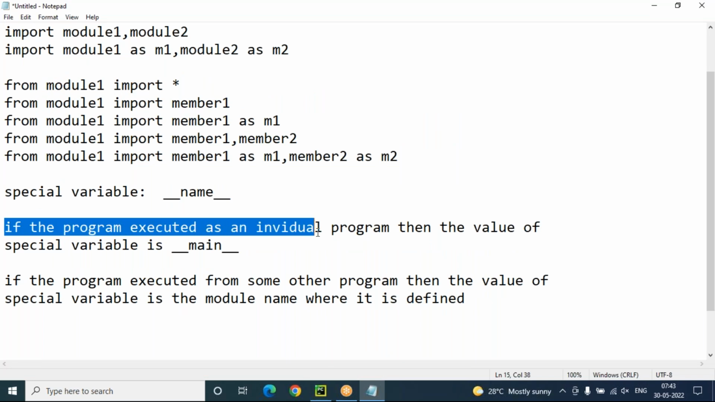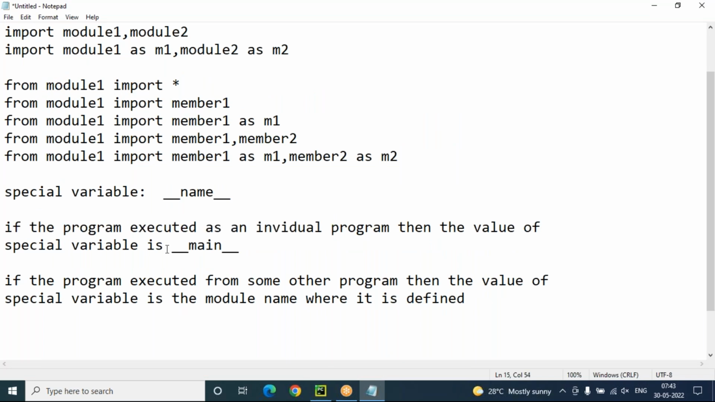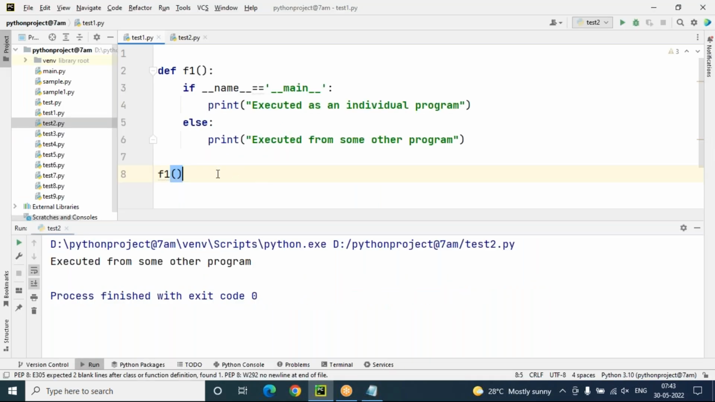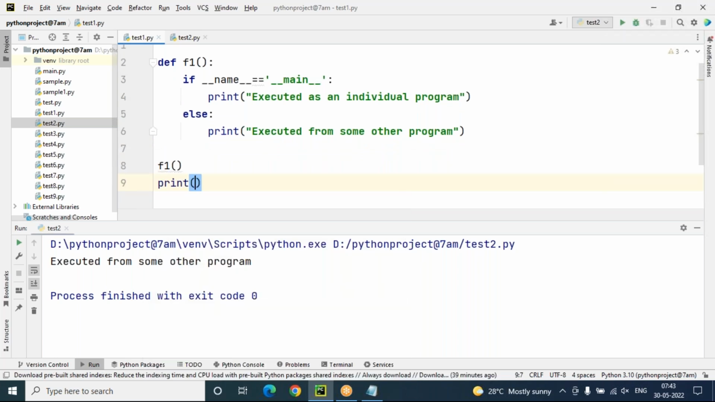But as I said, when a program is executed as an individual program, the value of the special variable is __main__ only. Otherwise, the value of the special variable is the module name where it is defined. Then let me also print the value of __name__. How to print this? Now you can see here, I'm printing this: print(__name__). Just we can print here also.